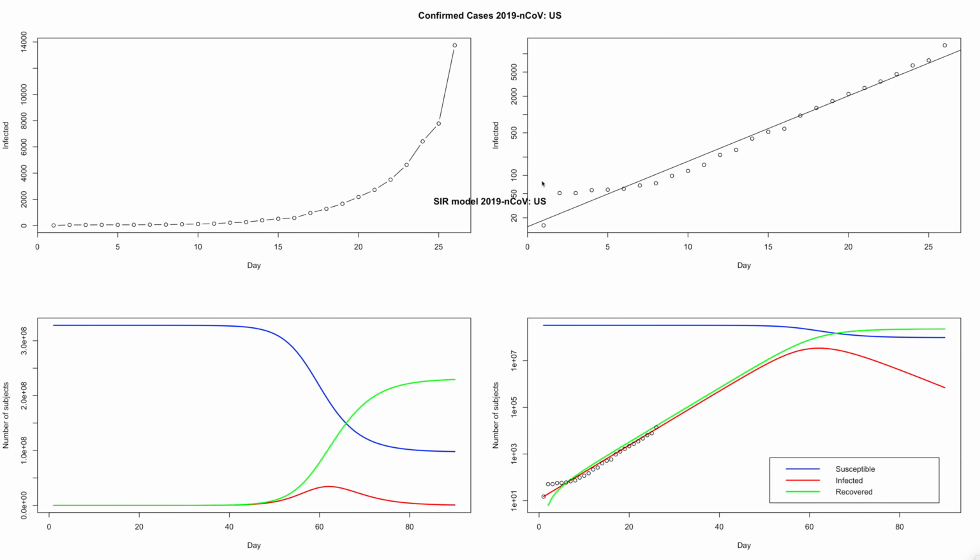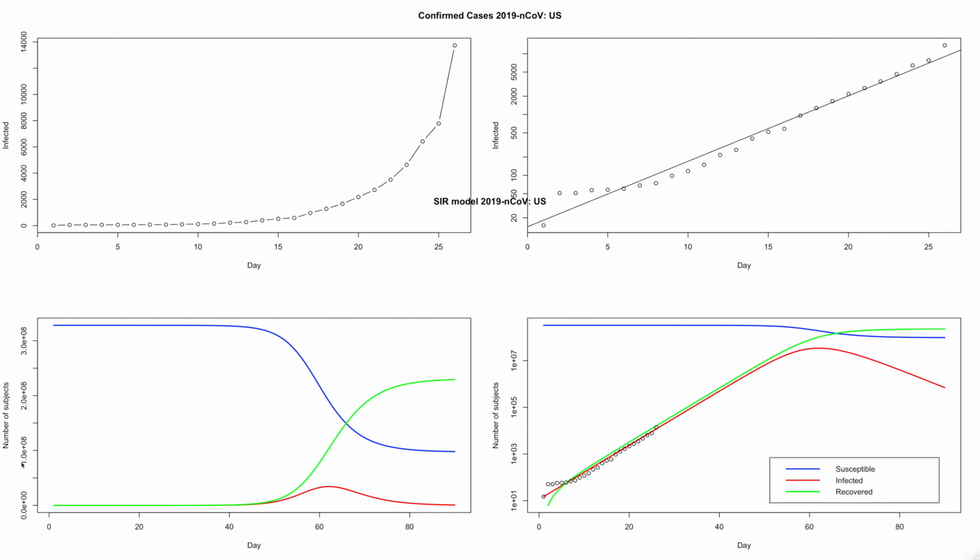This is the plot that you get. For the first plot here, y-axis is number of people who are infected, and then this is number of days. So obviously this is based on first 25 days of data. And this second plot is the same plot. The only difference is that this is log scale. So this type of plot where y-axis is log and x-axis is as it is, it's also called semi-log plot or log linear plot, because this is log and this is linear. So you can see the model and the data, they match somewhat nicely.